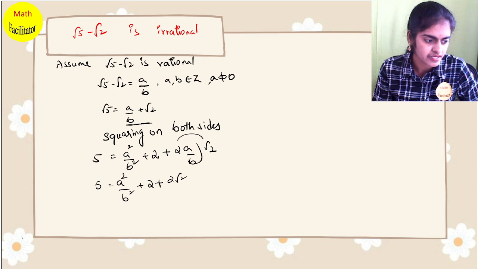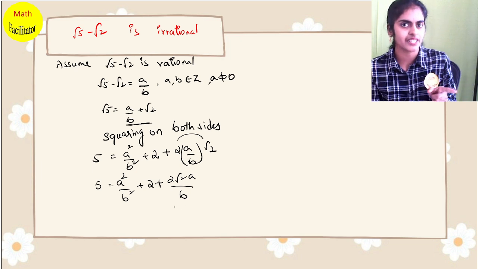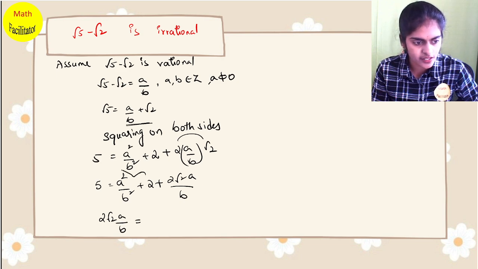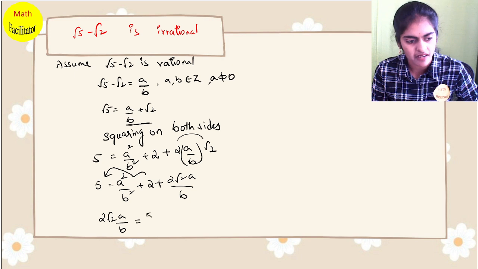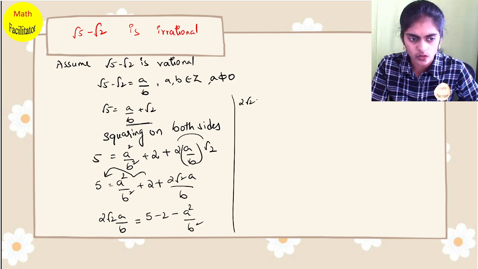Now the concept: all rational on one side, all irrational on the other side. So I'll write 2√2 a/b on one side, equal to all this. These two I'll take to the other side. So I have 5 − 2 − a²/b². Okay. So again 2√2 a/b equals 5 − 2, which is 3, minus a²/b².